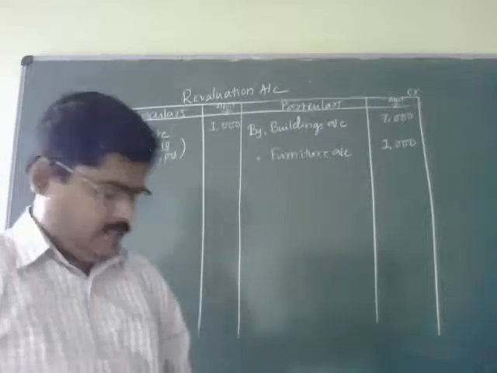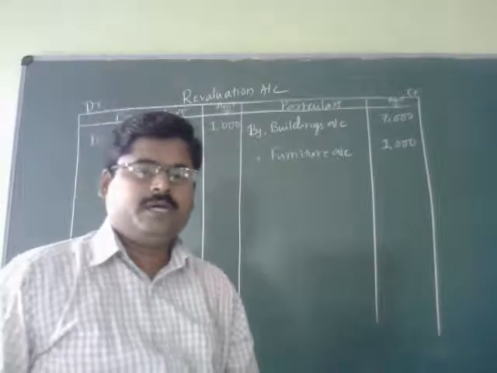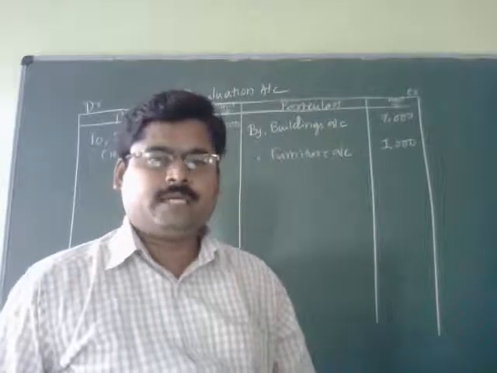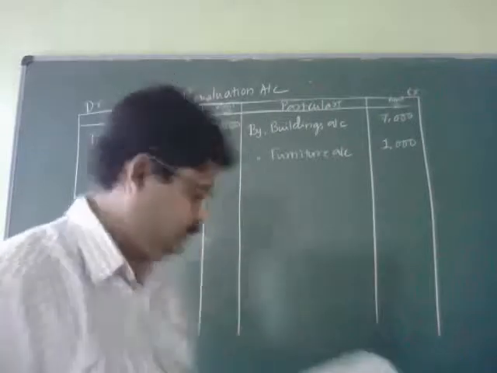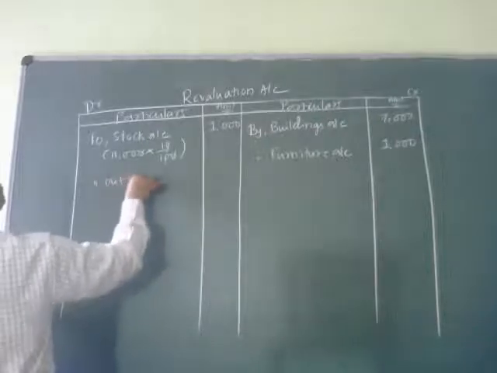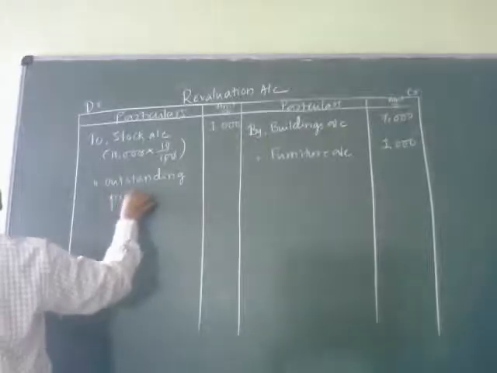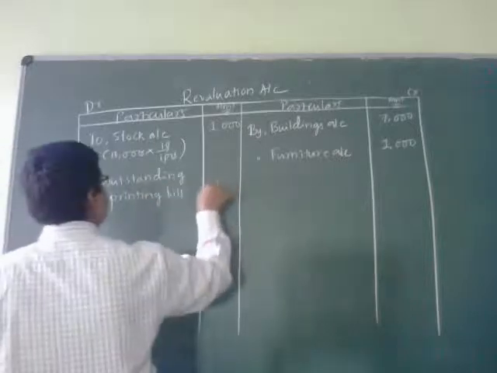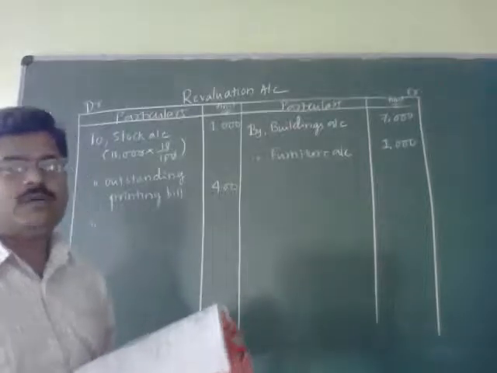And there is an outstanding printing bill for rupees 400. Outstanding printing bill means we are supposed to pay this much bill amount. That is why it is also an expenditure. That is why in the revaluation account I am going to record it at the debit side. Outstanding printing bill, 400. Now all the transactions relating to the revaluation account are over.